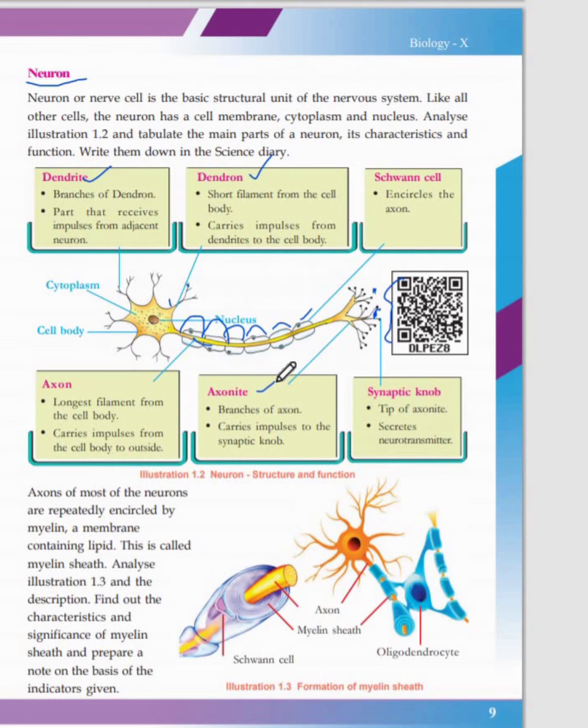It is the fine branches of the axon, and it carries impulses to the synaptic knob. These black dots are called the synaptic knob, the tip of the axonite, and it secretes neurotransmitter. The impulse is transferred to the next neuron. So this is the structure of the neuron, the basic structural and functional unit of your nervous system.